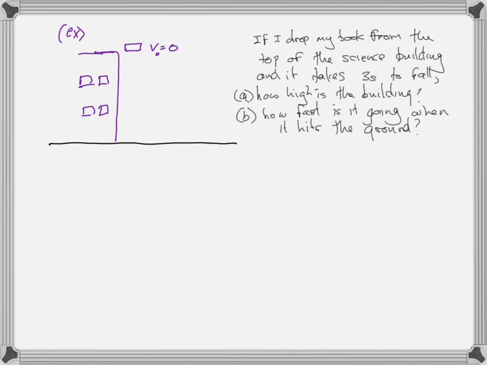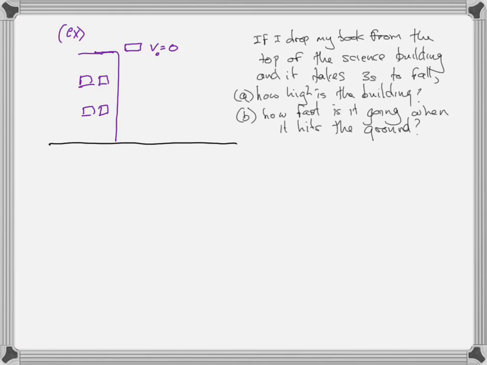Keep in mind that what we're doing here is we're solving free fall problems. We're solving constant acceleration problems, either way, where in this case the book is undergoing only the acceleration due to gravity. There are no other forces. The moment it hits the ground, there are additional forces. What additional forces are there when the book hits the ground? Anybody? Okay, so there's the force of the ground up on the book.